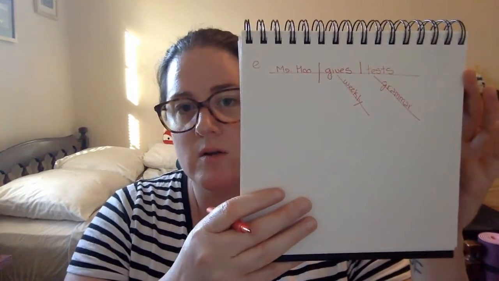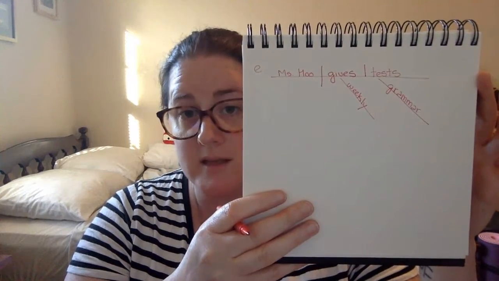Our direct object, because this is an action verb, is tests. The tests are grammar tests. That is an adjective modifying the tests. And weekly is an adverb telling us when. It's modifying gives. So our diagram is going to look like this.